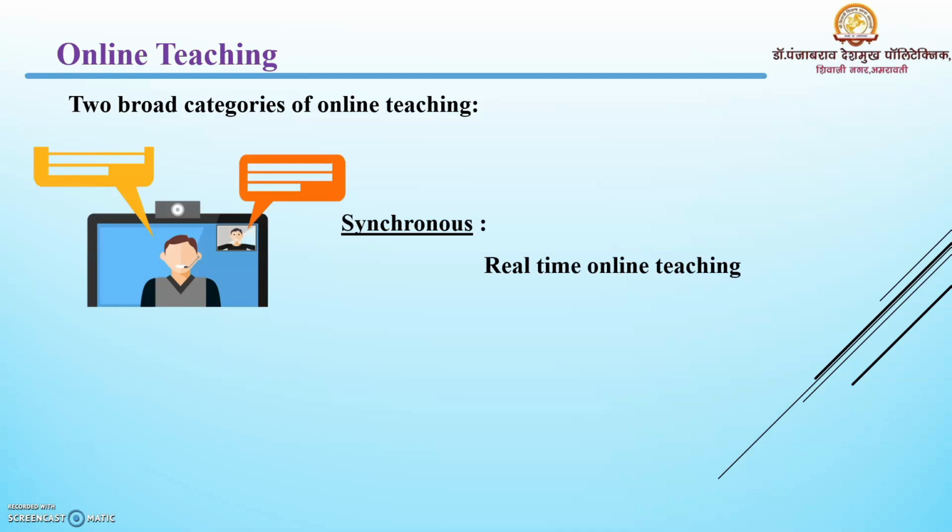Number one, synchronous. Synchronous teaching refers to a teaching event in which a group of students are engaging in teaching at the same time. It is real-time online teaching that happens in real time. This includes time-bound sessions where both teacher and students are online at a specific instance of time, or both interact at the same time, such as teacher-led online classes.